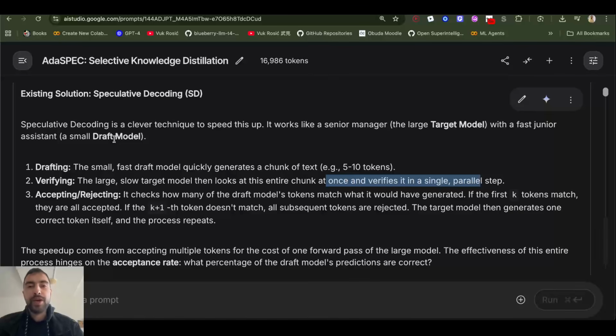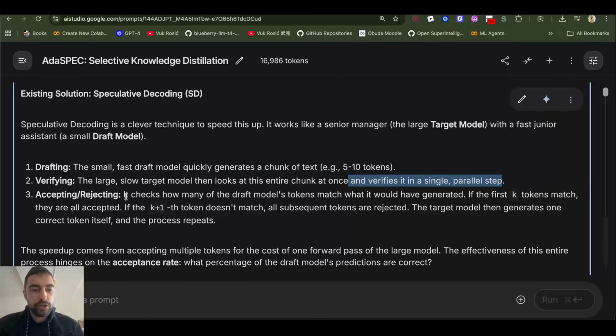So there are different ways of speculative decoding, but one way is with a fast draft model. It's called a draft model because it's generating a draft that the big model will accept or reject. It can generate 5 to 10 tokens, and then the big model will look at the entire sequence of 5 to 10 tokens and decide to accept it or not in a single parallel step.